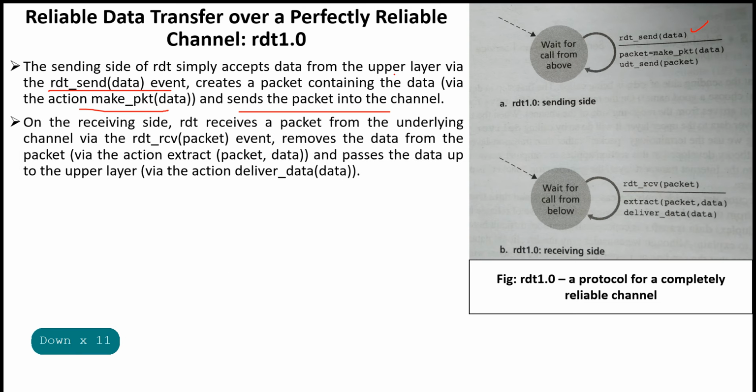On the receiving side, here, this is the receiving side, right? On the receiving side, RDT receives a packet from the underlying channel via the rdt_receive event. This is the rdt_receive event. After this event occurs, it passes the data up to the upper layer via deliver_data. See here, deliver_data.